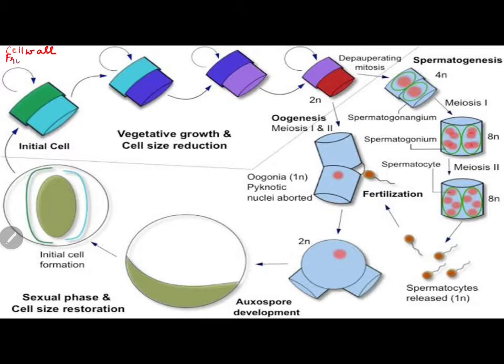All of you know this. We did this. And the frustule is made up of the upper half called epitheca and the lower half called hypotheca.